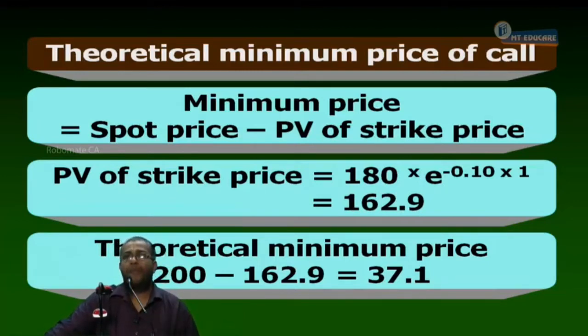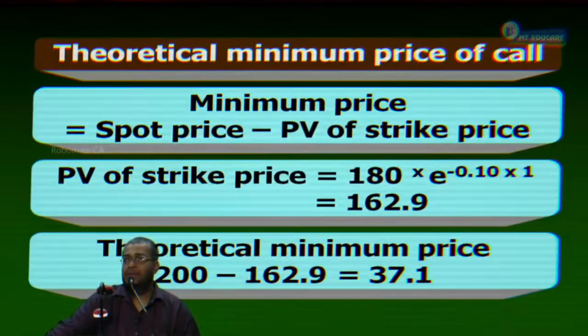Write down. The call is minimum worth 37.1 rupees.